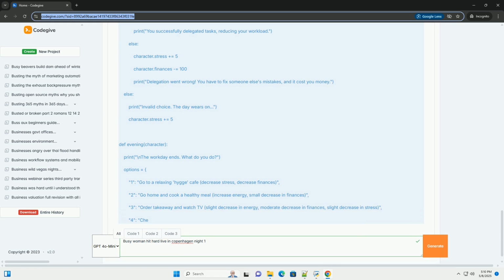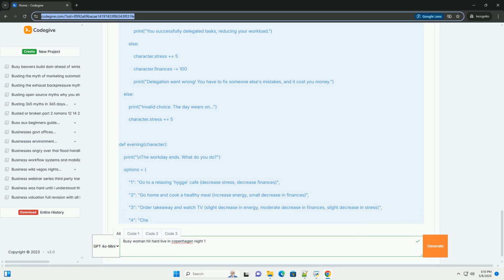Instead of text-based status displays, you could use bars or gauges to visually represent the character's energy, stress, and finances. Draw simple backgrounds to represent the different locations: apartment, office, cafe. Use sprite images, for example a simple image of a woman, to represent the character. 3.